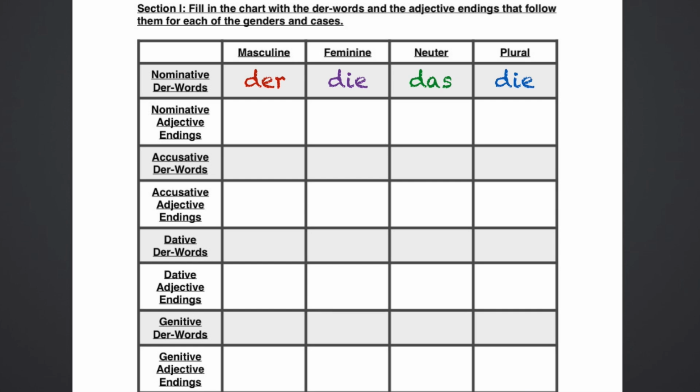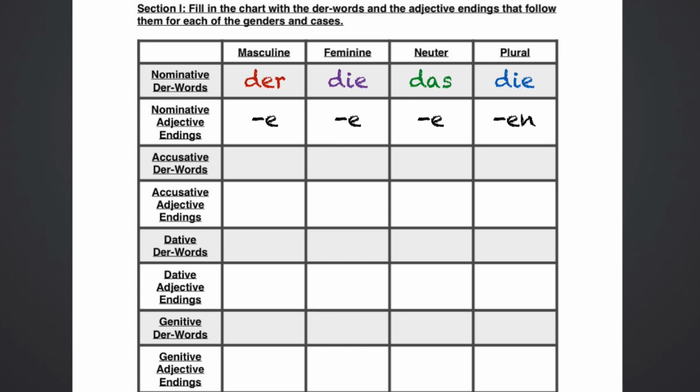And in the endings for all of these adjectives, we have in the singular forms e's all around, so e after der, die, or das. But if the noun is plural, then you have die in front of the adjective and then en at the end of the adjective. This could be something like der große Mann ist groß, the large man is large, or die schnelle Frau ist schnell. The fast woman is fast.